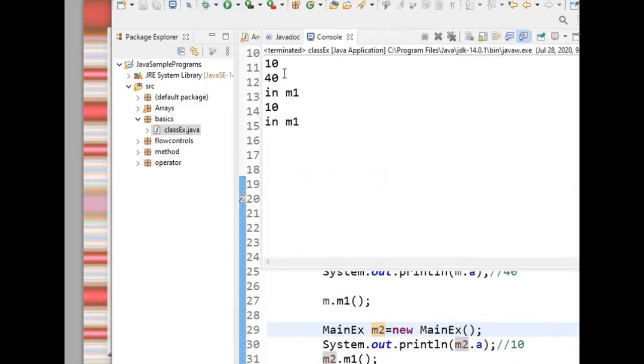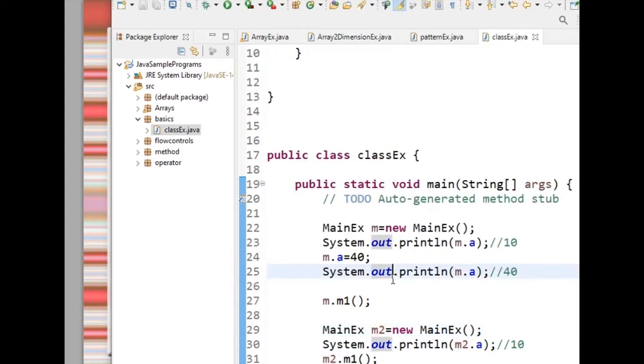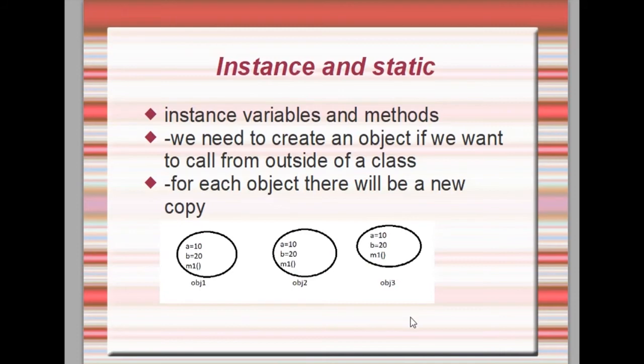So here 10, after changing the value, became 40 in m1, and next I created another object and the method was called in m1. You have to remember that instance variables and instance methods are those which we write inside a class. It is compulsory to create an object to access those instance variables and methods. For each and every object there is a new copy.